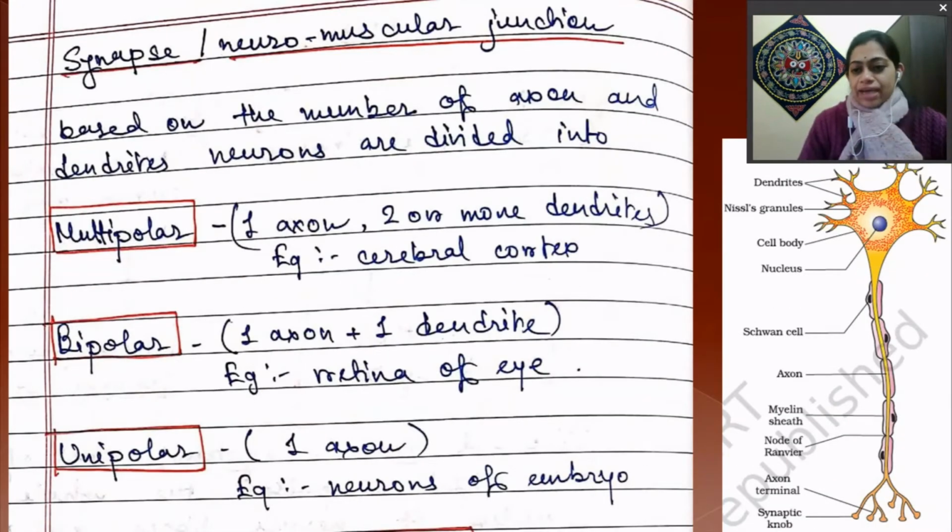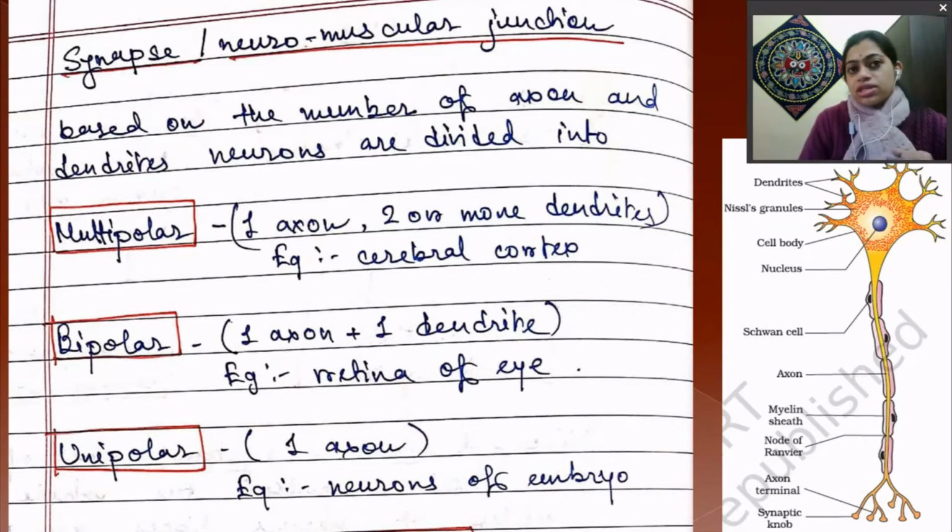Next come to the synapse. The synapse is mainly the portion where one neuron ends and another neuron or nerve cell starts. One neuron ends means the axonal terminal, and the starting of the dendrites of the next. So this is called a synapse. Okay, sometimes it has a short gap in between them, and it is called the synaptic cleft. So we are coming to that in the next portion.